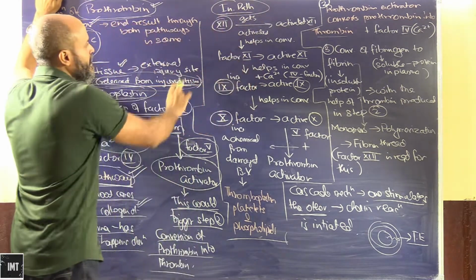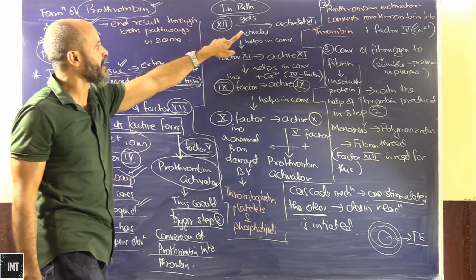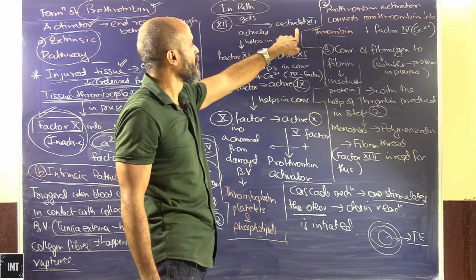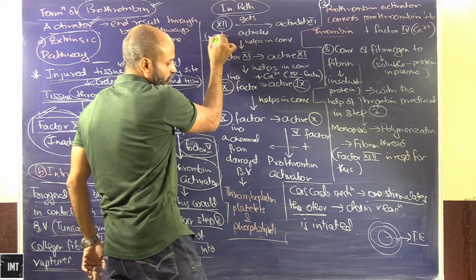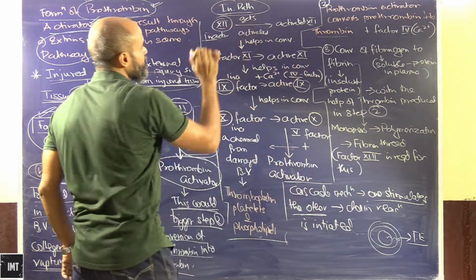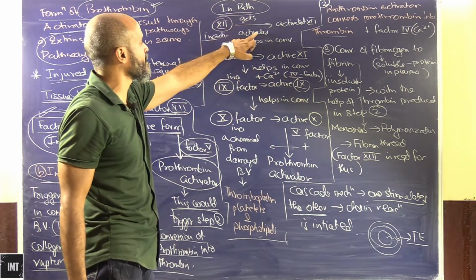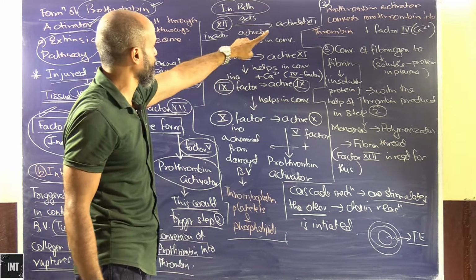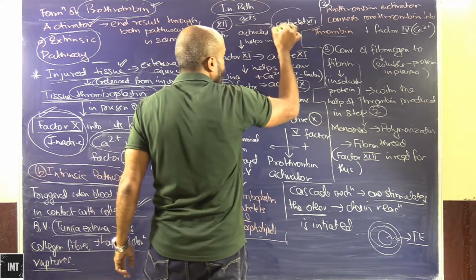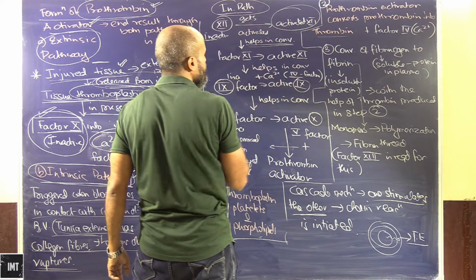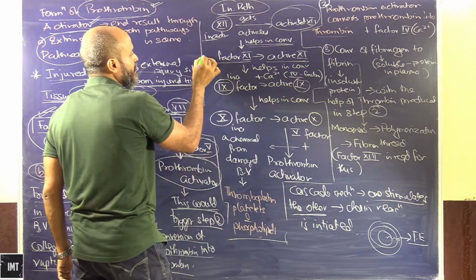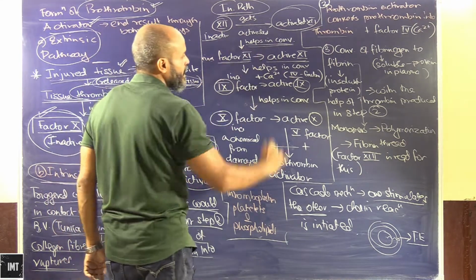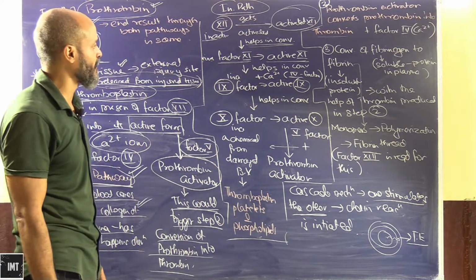So what happens is, here the inactive factor 12 gets activated to active factor 12. The moment this happens, the reaction is triggered. Now this activated factor 12 helps in the conversion of inactive factor 11 to active factor 11. So inactive factor 11 gets converted into active factor 11.